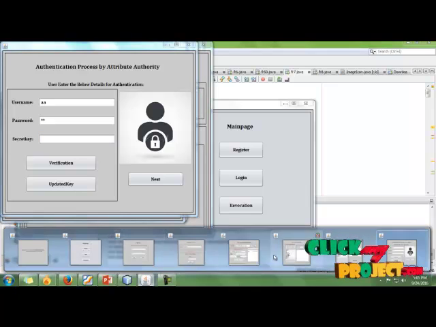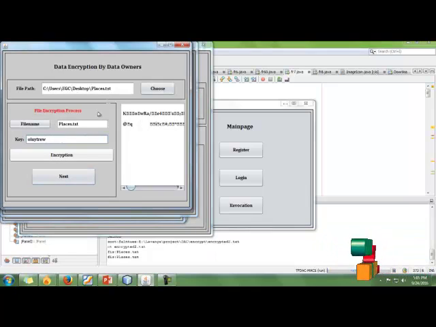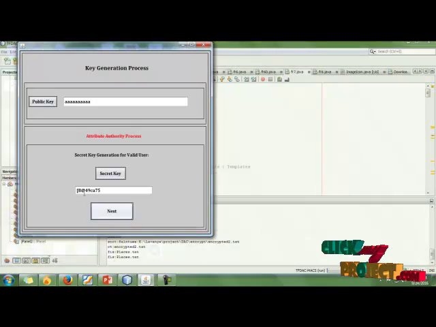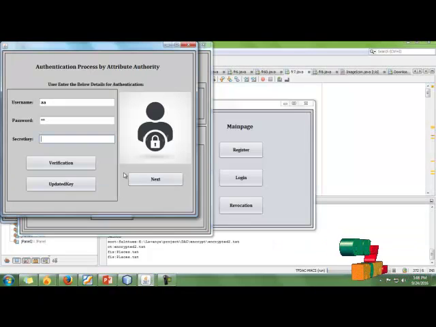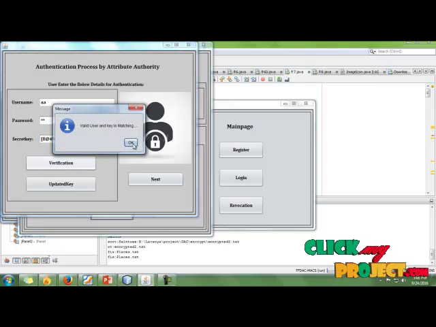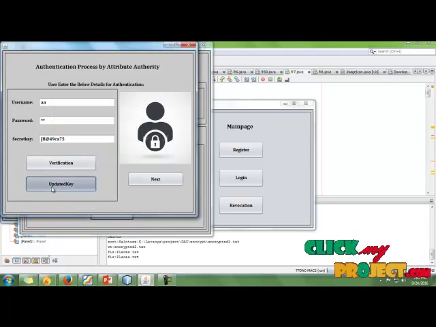For the secret key, choose the secret key and enter it. Okay, now verifying the attributes. Now the keys are matched, and then click the updated key.